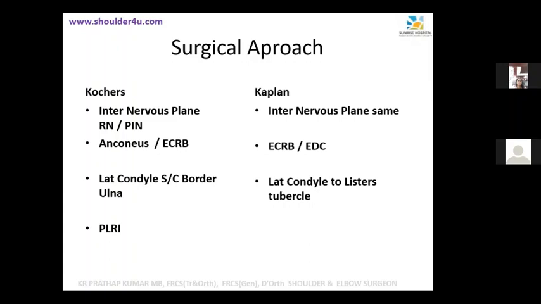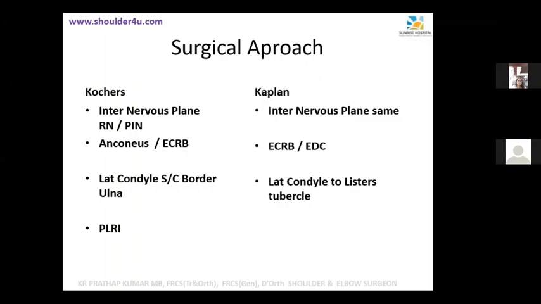Now, one problem with this is you can damage your lateral ulnar collateral ligament if you are not careful. So that can produce PLRI. So that is the reason why people have gone to Kaplan's. Are you aware of Kaplan's approach?